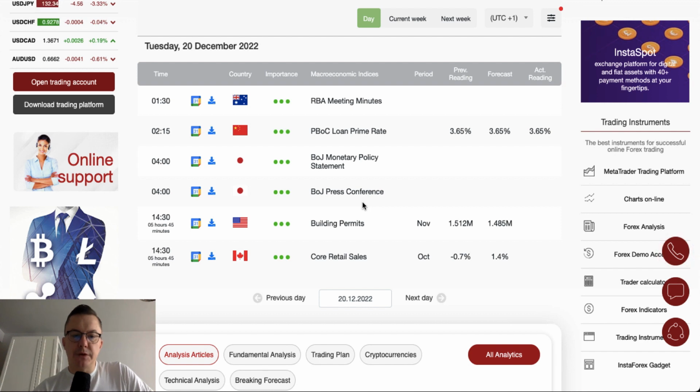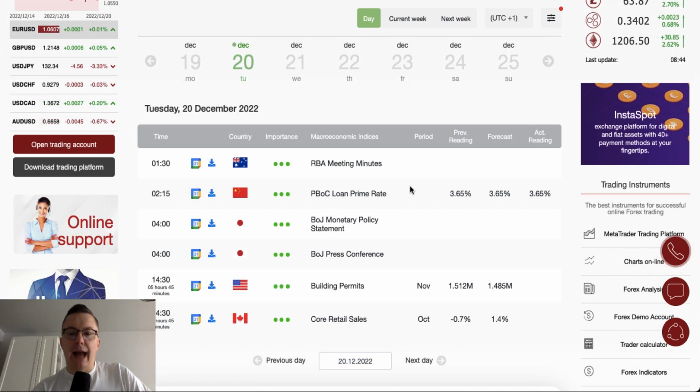During the New York session, we got building permits data from the US scheduled for release at 2:30, and at the same time we got the Canadian core retail sales scheduled for release for the month of October. As you can see, market participants expect an increase in core retail sales in Canada from minus 0.7% to 1.4%. So a very important event is scheduled for release. Some of them were released already. Let's find out how the markets reacted to this data release.